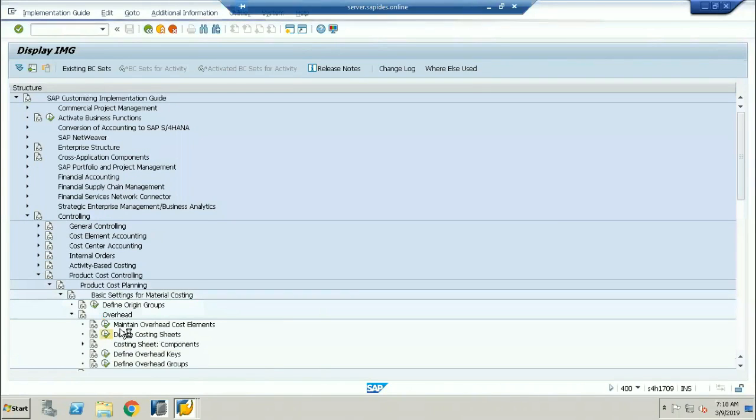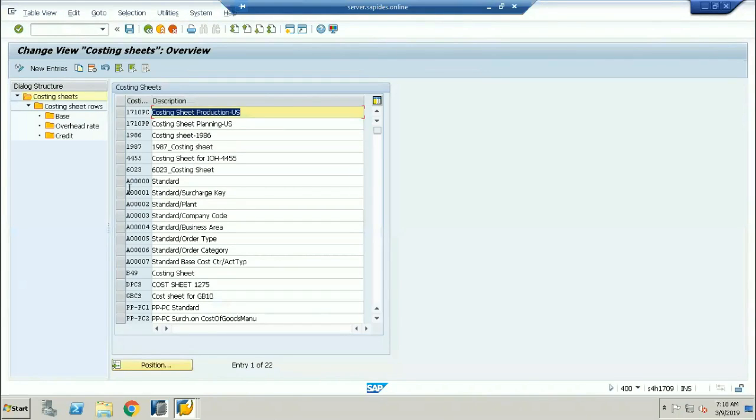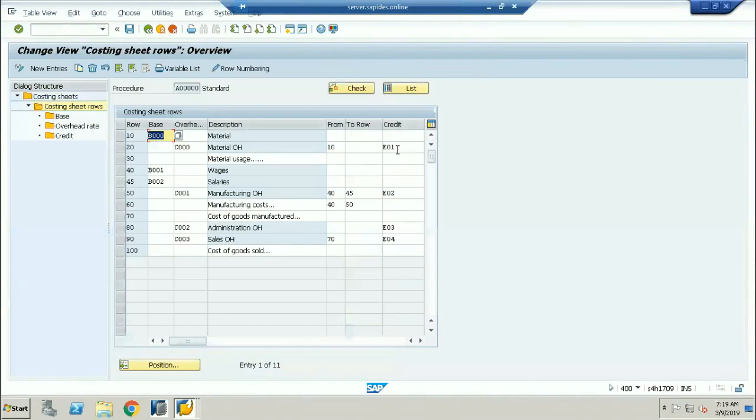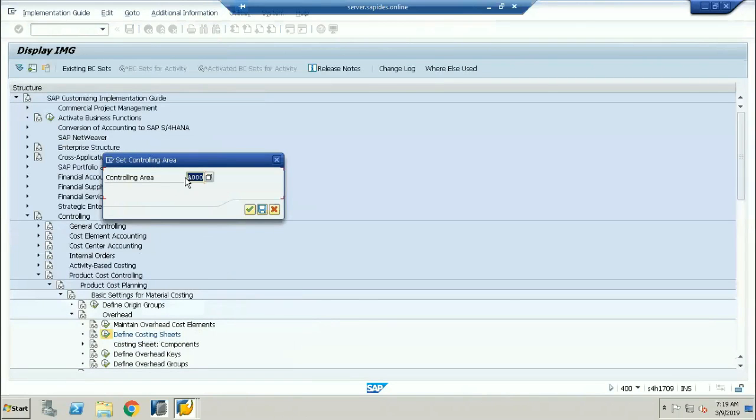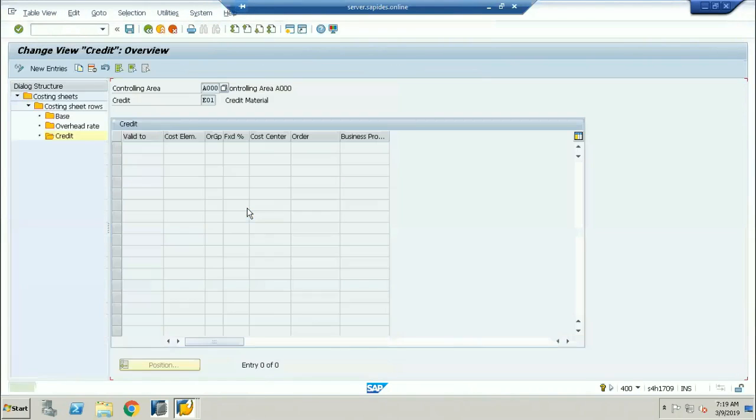If I go into the cost sheet, if I select any standard one, here I'm going to be giving the credit. You can see here the credit cost center. Okay, so all the overheads or calculations will go to this particular credit. Now I'm selecting this line, and if I double click on the credit, give the controlling area, and here I'll give the cost center, sir. Here, whatever cost center you are going to be giving, that cost center is going to be used.